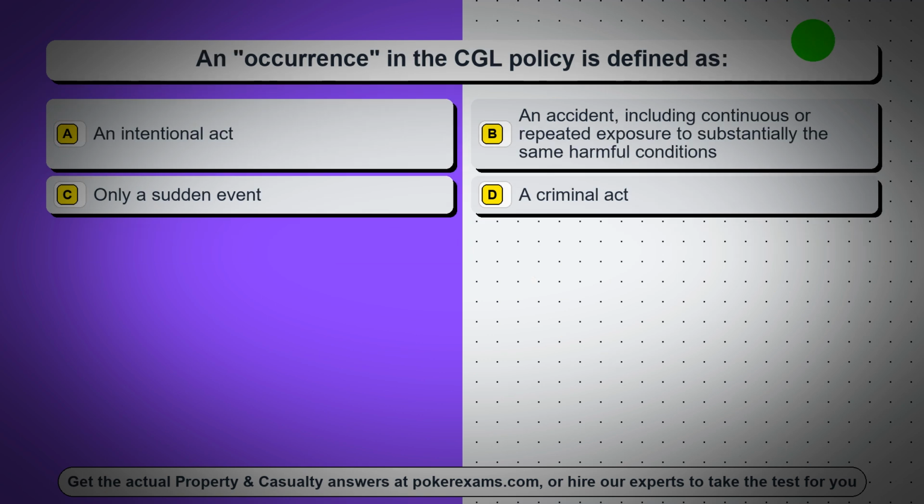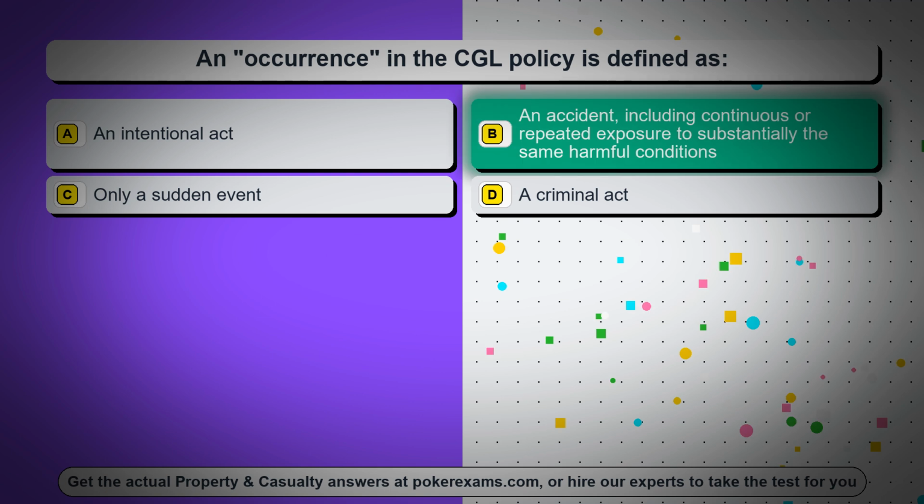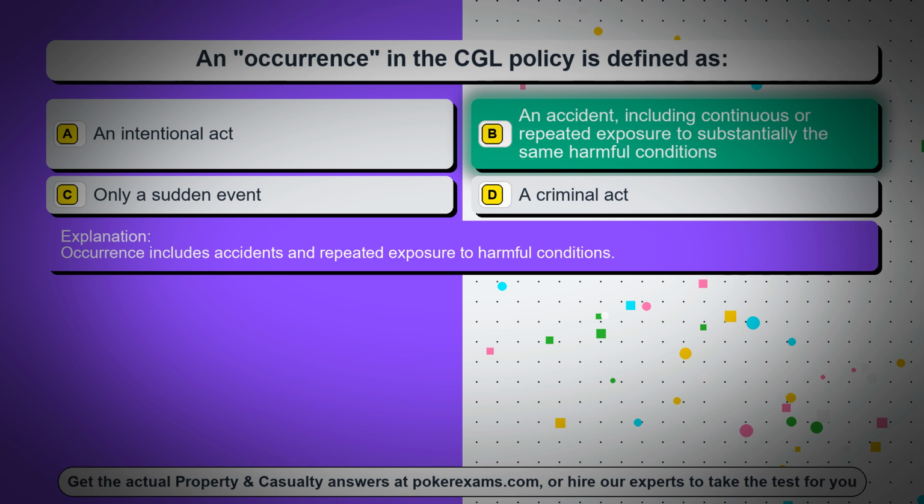Question 70. An occurrence in the CGL policy is defined as, option A, an intentional act. Option B, an accident, including continuous or repeated exposure to substantially the same harmful conditions. Option C, only a sudden event. Option D, a criminal act. The correct answer is option B, an accident, including continuous or repeated exposure to substantially the same harmful conditions. Occurrence includes accidents and repeated exposure to harmful conditions.